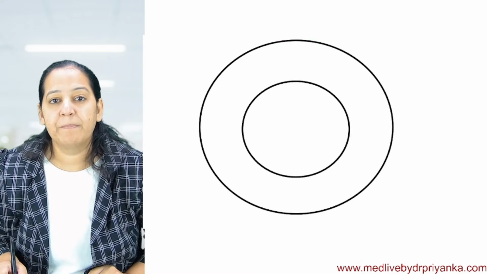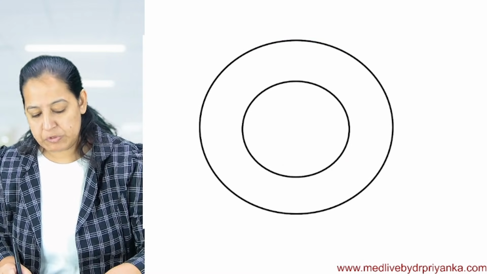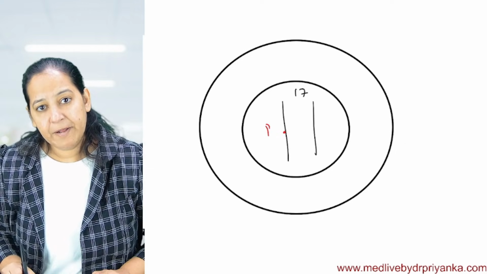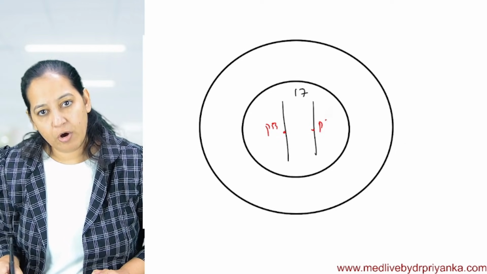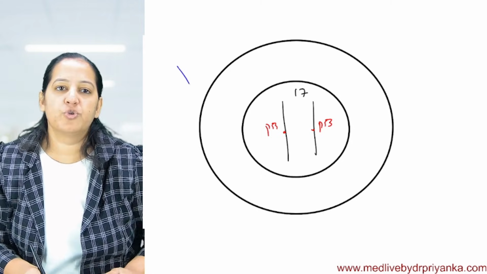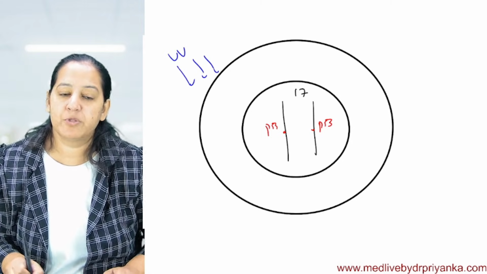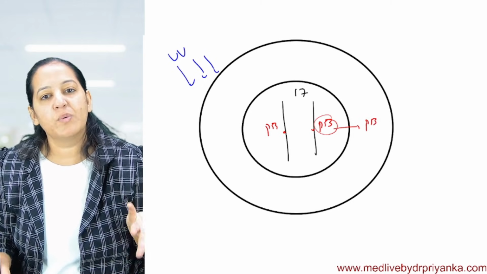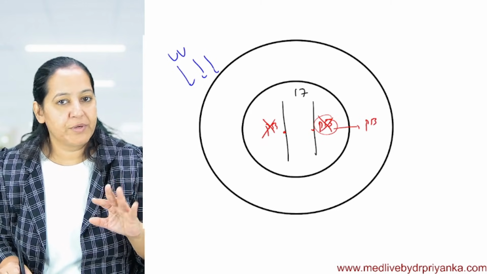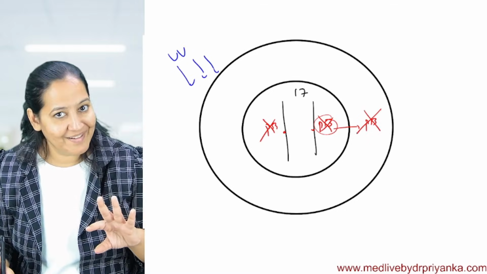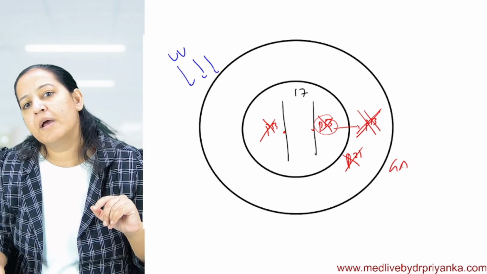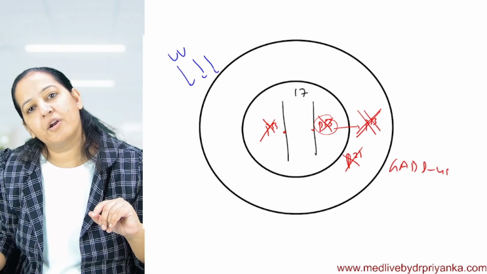So what happens if this cell, this is chromosome number 17 I'm drawing again. I'm interested in 17, P53. Now this cell is exposed to UV. Normally, if a cell is exposed to UV, P53 immediately gets activated and comes into the cytoplasm and calls the two assistants. But since P53 is mutated, P53 will not get activated. It will not come into the cytoplasm. So assistants will not come. Neither P21 will come, nor GADD45 will come. None of them will come.